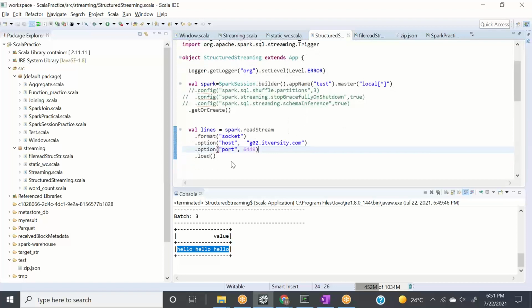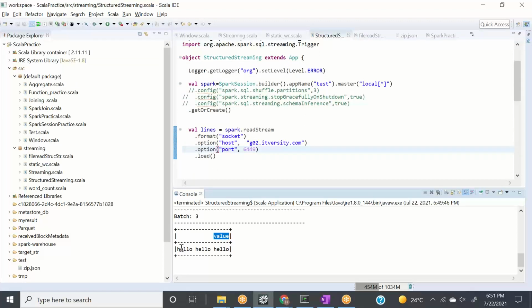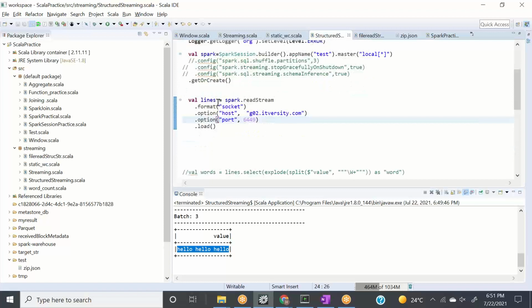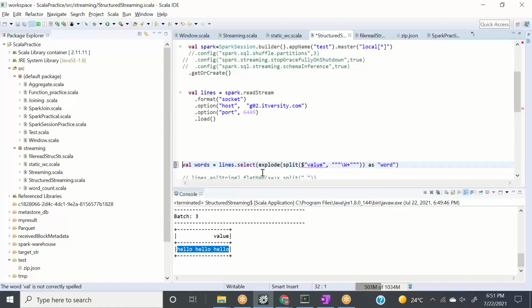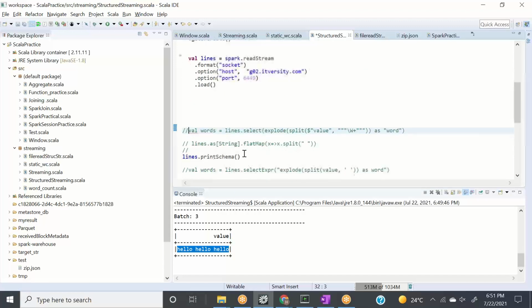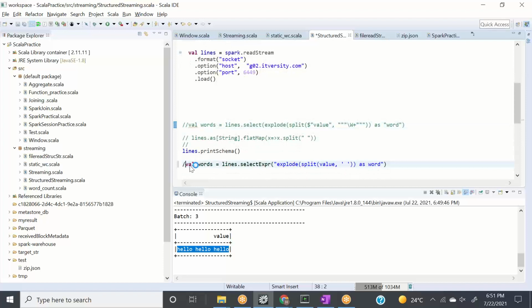So now let's go here. What we have is value as a column, and inside that value we have all the words which are space separated, right? And since we are talking about a data frame here, we can use our SQL operations or select operations. So this is what we did here. We go to lines, which is our parent or root data frame. On that, use this selectExpr, select expression, and explode this data.